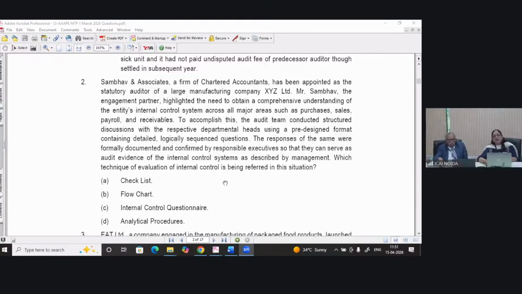In the checklist, auditor generally ticks and checks and asks, and auditor generally does this. And here these are forming part of your documentation, and it can be served as audit evidence. So it is definitely internal control questionnaire. I hope it is clear. Lakshmi Narayan is right. Sumit and Rekha, it's clear to you?